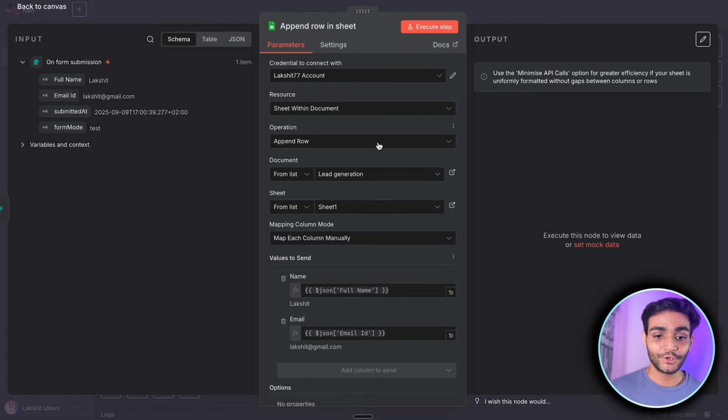Inside the Excel sheet, you need to connect your account. To see how to connect your account, you can watch my video over the I button. If you're using the cloud version, it's a very simple thing. Just sign in with Google. If you're using a self-host version, you can watch that video. So now we want this sheet with documents. How do we get this node over here?